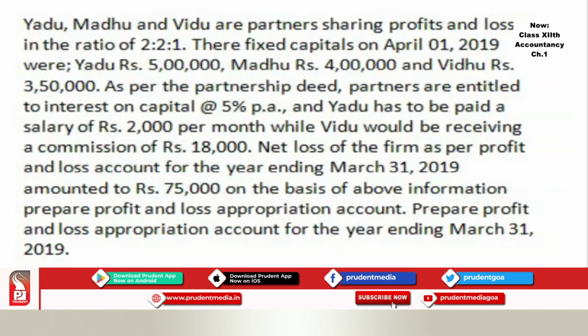As per the partnership deed, partners are entitled to interest on capital at 5% per annum, and Yadu has to be paid a salary of rupees 2,000 per month, while Vidu would be receiving a commission of rupees 18,000. Net loss of the firm as per profit and loss account for the year ending March 31st, 2019 amounted to rupees 75,000 net loss.